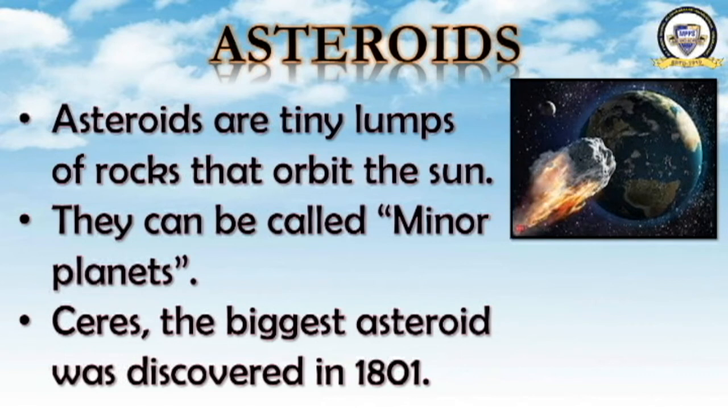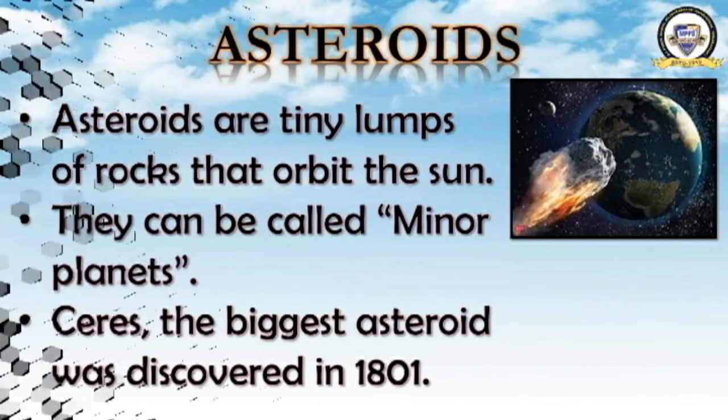Okay, this is a picture of an asteroid. This asteroid moves around the sun, and sometimes it may fall on the ground, or fall on other planets also. Now this asteroid is passing by the earth. This is that picture.